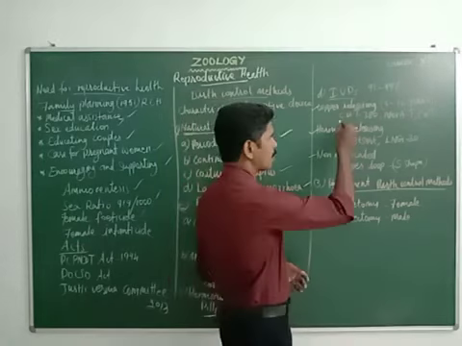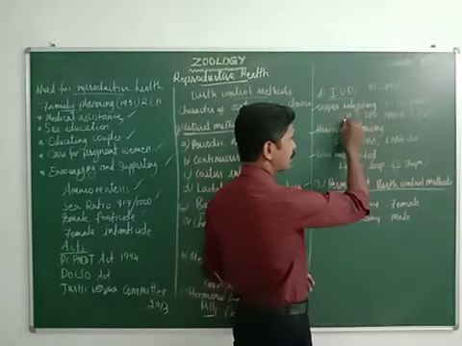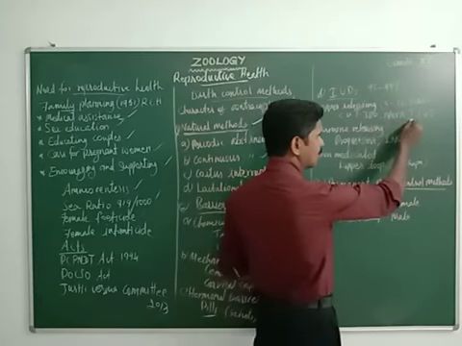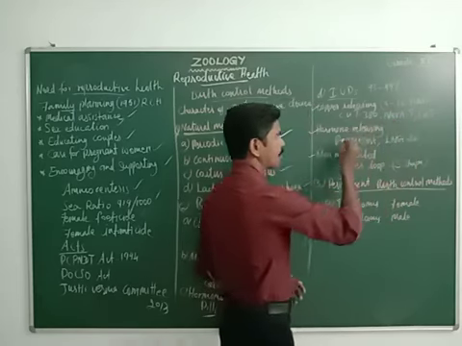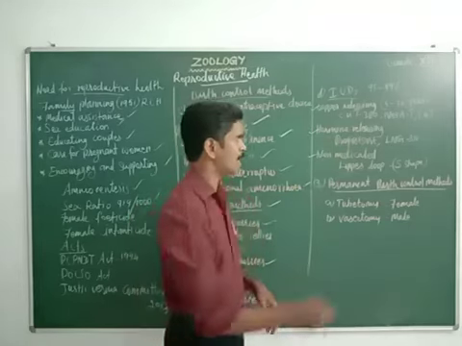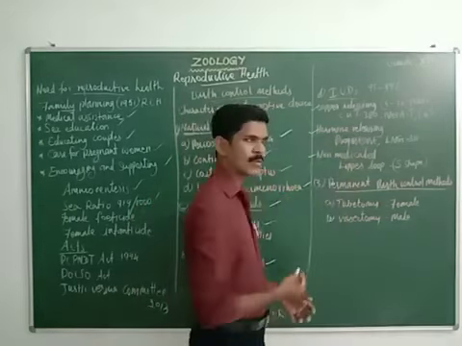And the examples for this copper releasing intrauterine device are CuT 380, Nova A, Nova T, then Cu sub. These are the examples for the copper releasing intrauterine device. And the next one is the hormone releasing intrauterine device.